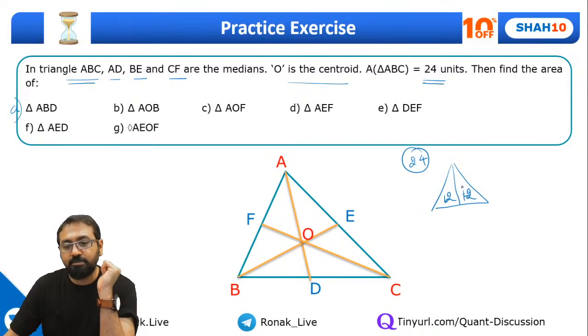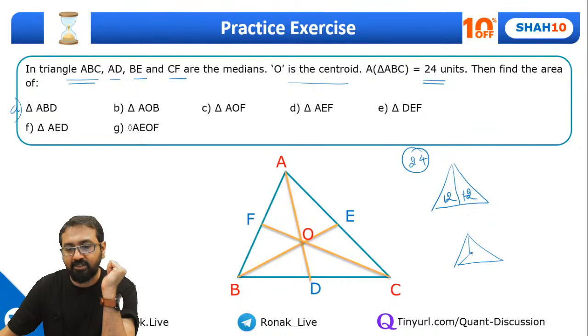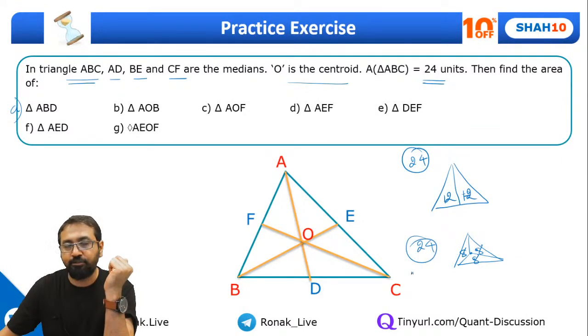Okay. Apart from that, remember this part also. If I take the centroid of a triangle and connect the centroid to the 3 vertices, the triangle will be divided in 3 equal areas. So each of these areas will be 8 units, if the complete area is 24.